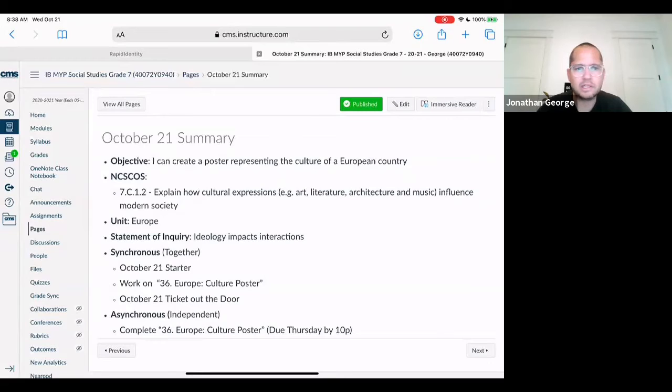In synchronous work today, October 21st, we have the starter, which we did. We're going to work on page 36, the Europe culture poster, and then the October 21st ticket out the door. Asynchronous time is to complete page 36, the Europe culture poster. Right now, you don't need to put that in your digital notebook. You can just submit that through Canva, which is fine with me. But it must be submitted before Thursday at 10 p.m.